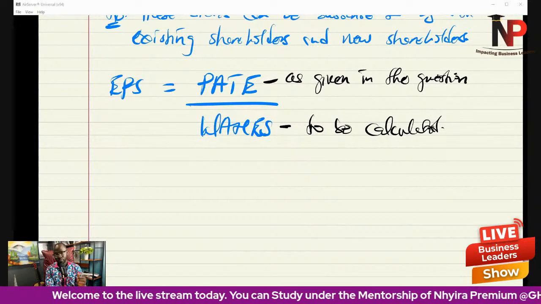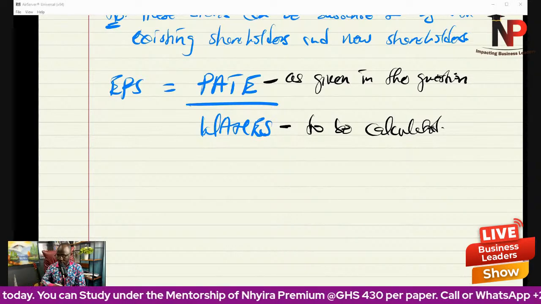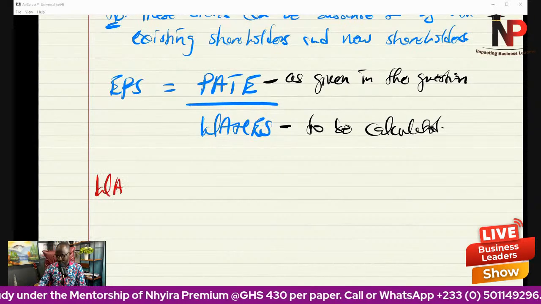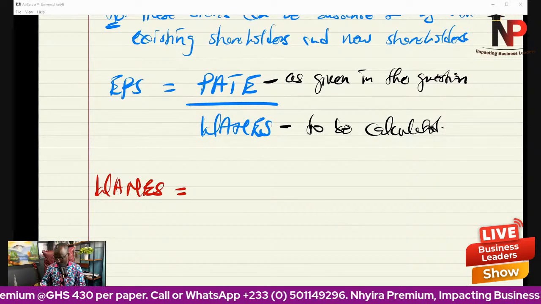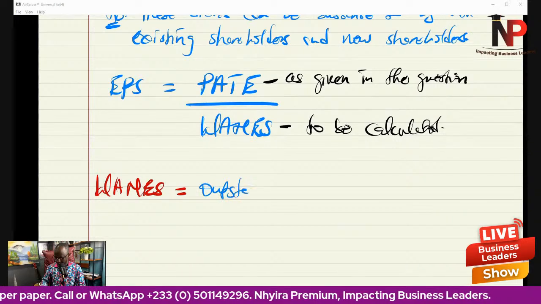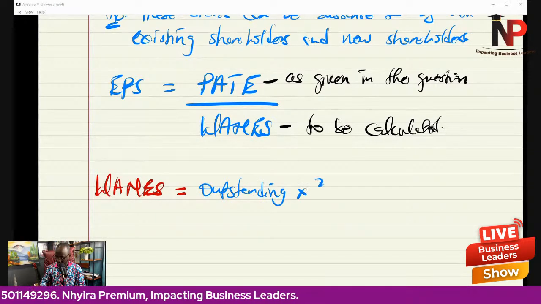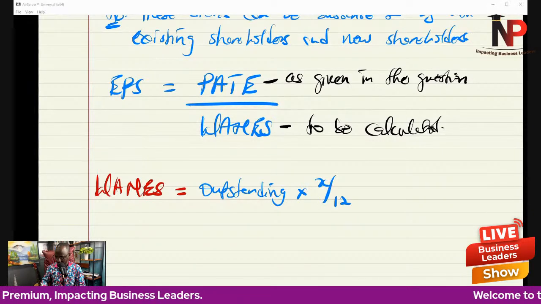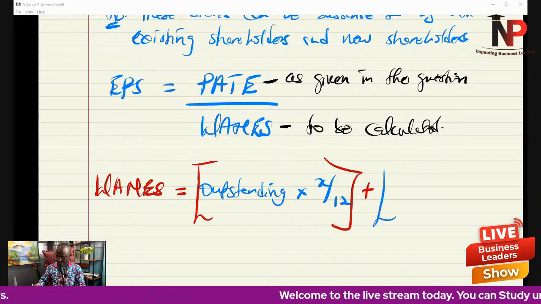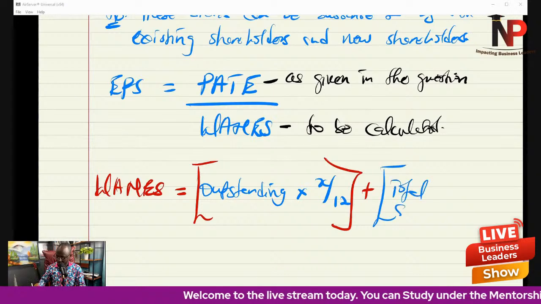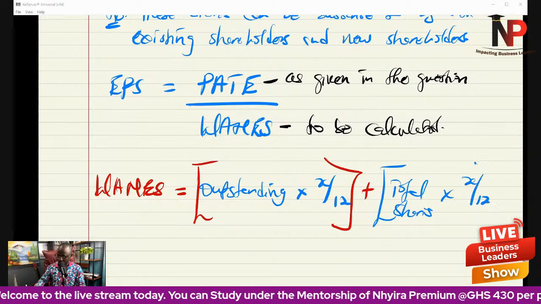So how do we go about that? Very important. Our weighted average number of equity shares will be equal to the outstanding shares multiplied by x over 12, plus the total shares also multiplied by x over 12. I'm going to explain that to you, don't worry.